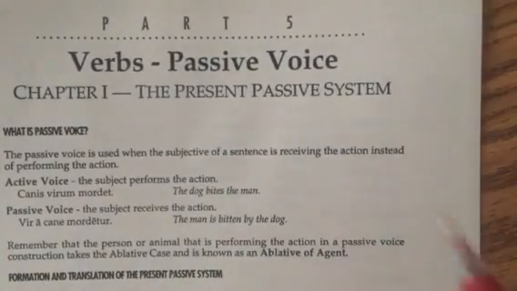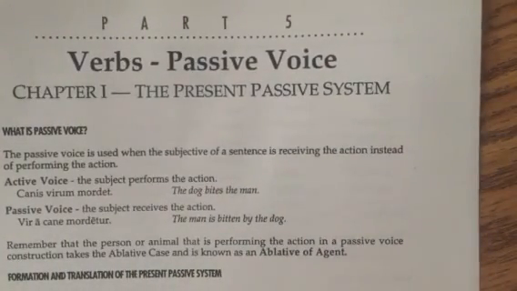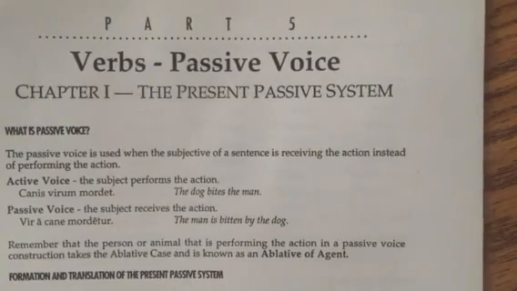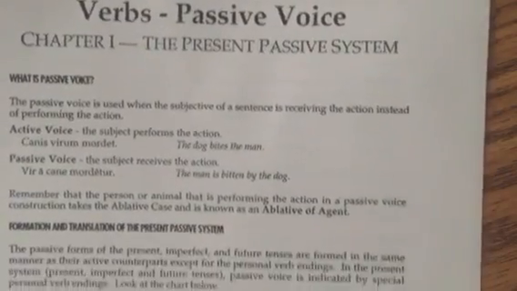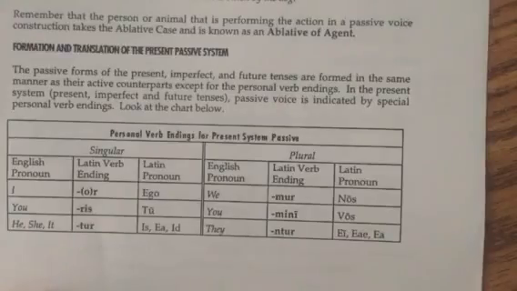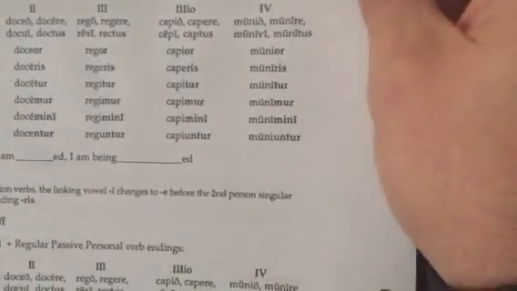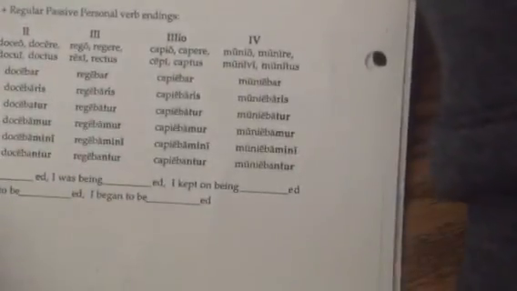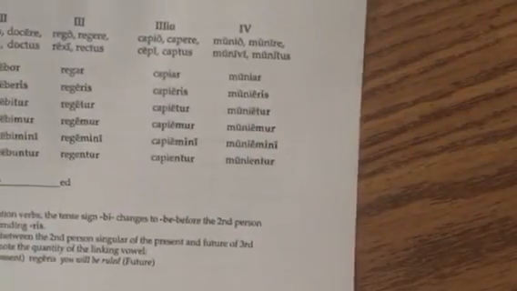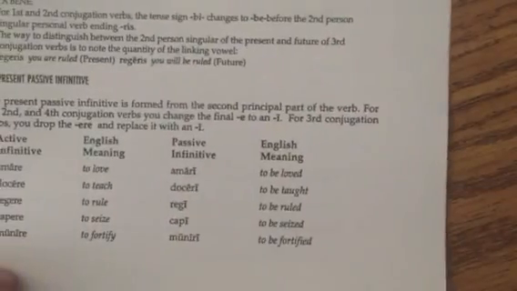In this video, I'll be going over the packet verbs and the passive voice. I call this passive voice review. So this first part of this packet gives you a nice review of the endings, and also a nice review of how to conjugate in the present passive, imperfect passive, as well as the future tense passive. It also talks a little bit about the passive infinitive, which we have not addressed yet in class. But here's the first actual written exercise.